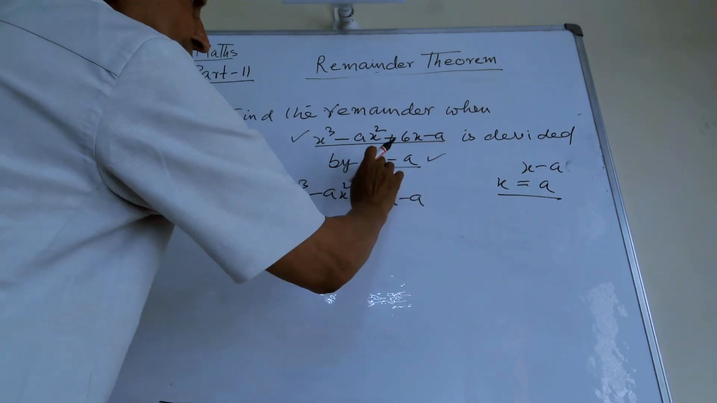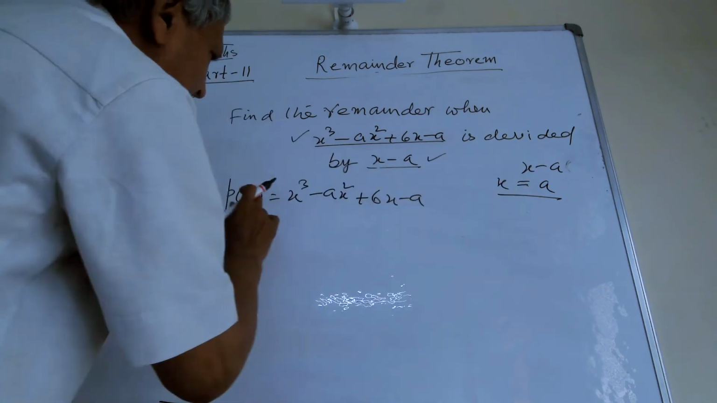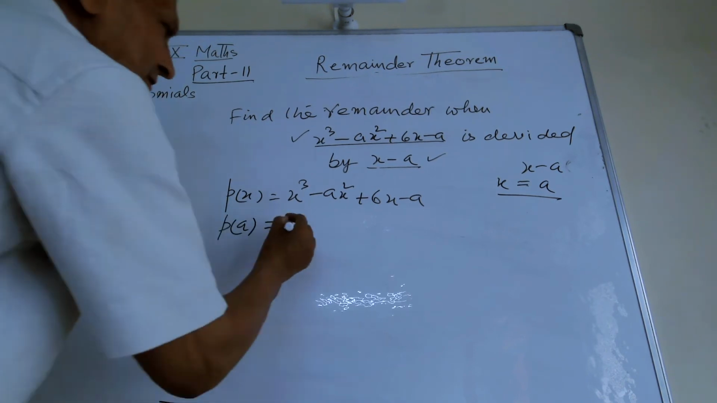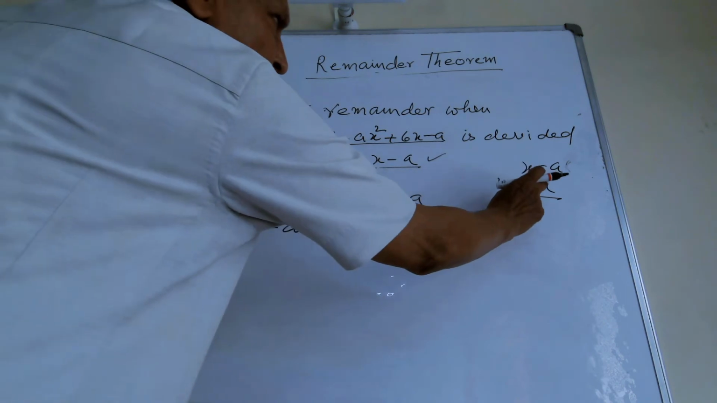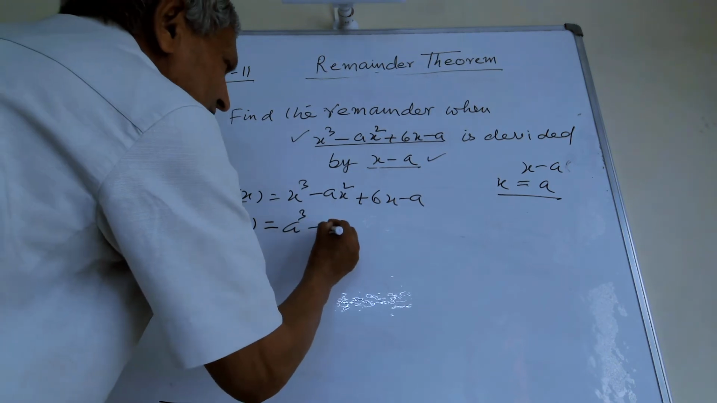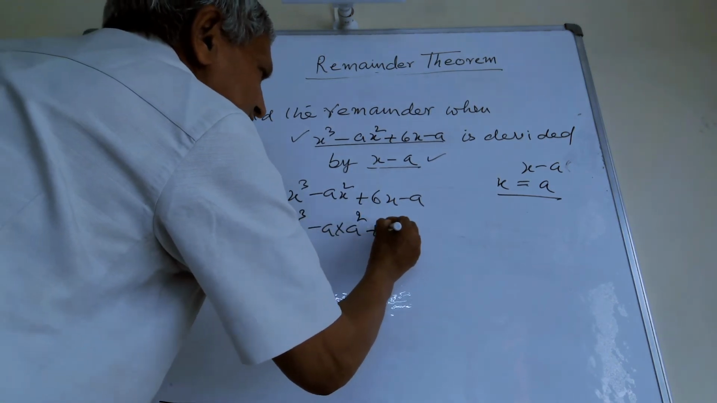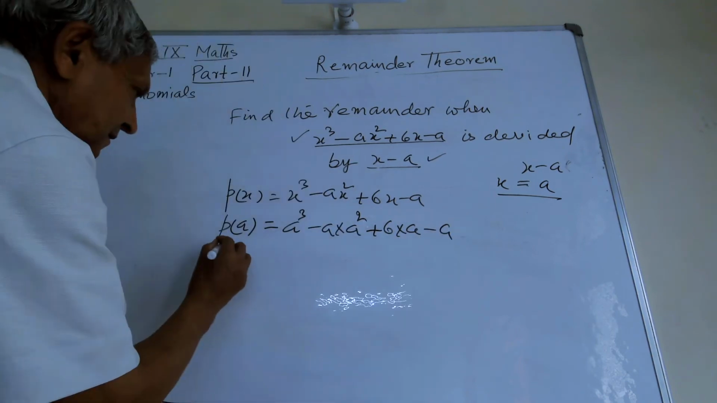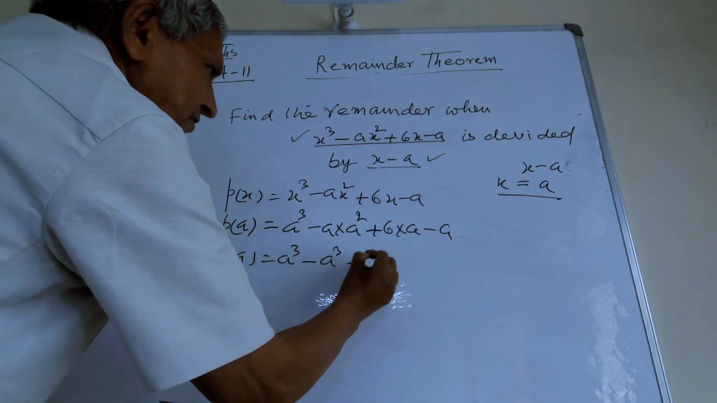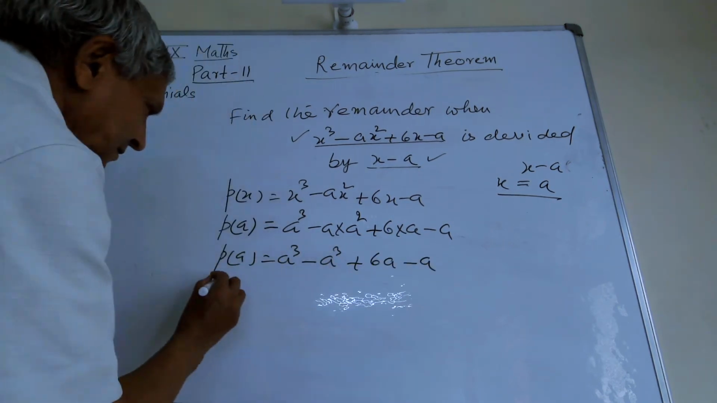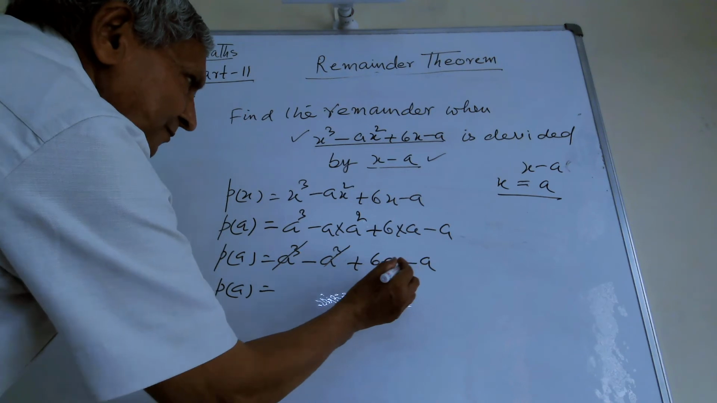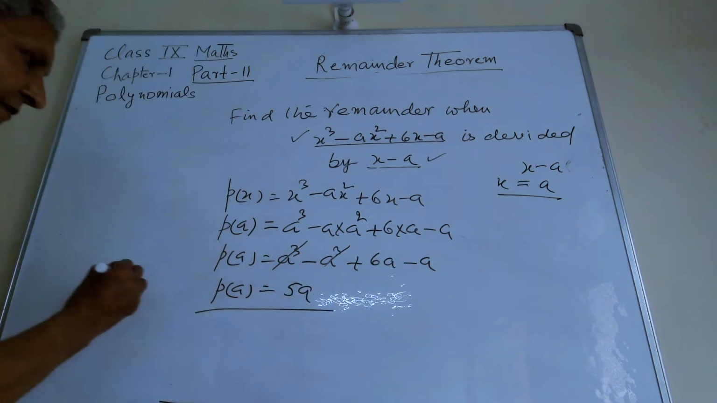From the divisor, find out the value of x and put the value of x in this polynomial. You have to put the value of a in place of x, and x is a variable in this polynomial. a cube minus a into a square plus 6 into a minus a. Pa is equal to a cube minus a cube plus 6a minus a. This cancelled with this, and 6a minus a is equal to 5a. This is the remainder